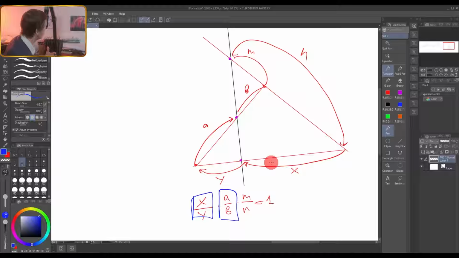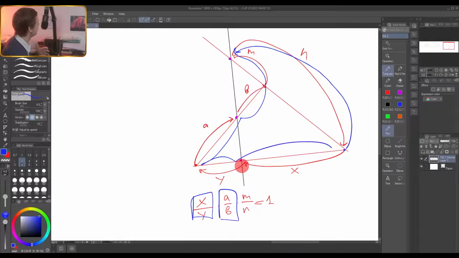It allows you to avoid really difficult geometry, and it is super universal. You see, I started here and I went in this direction. It's not necessary at all to start from a certain vertex. You can start from any vertex that you need. You can start from here and go in the other direction. And I can go n over m, b over a, y over x, and this product will still be equal to 1. It's not necessary even to start from this vertex. You can start from any other vertex you want.